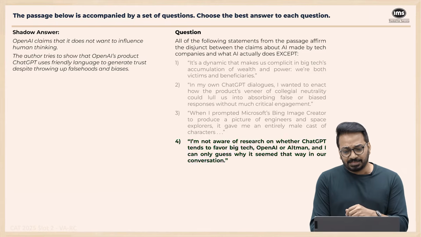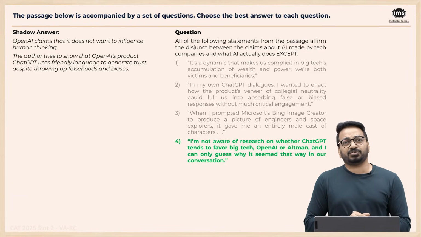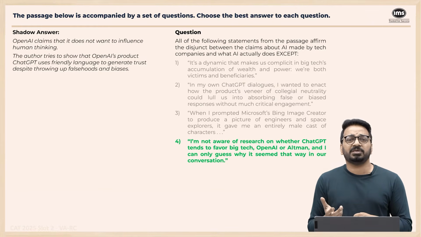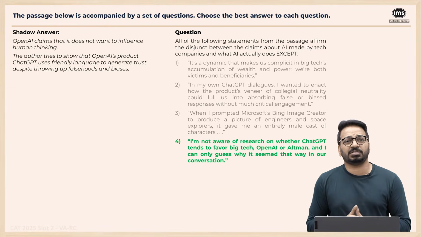And this is the answer for sure, right? Because this one clearly has nothing about affirming the bias. The first one is still related to affirming the bias in what ways? That we are giving it data and it's using that data to finally control us. Yeah. So the answer on this one, option 4.